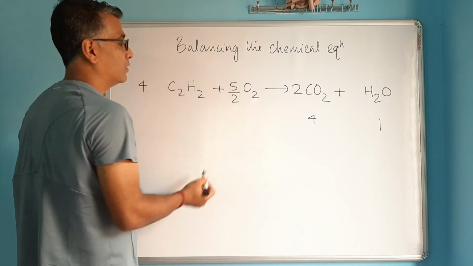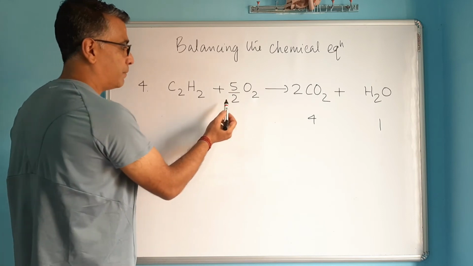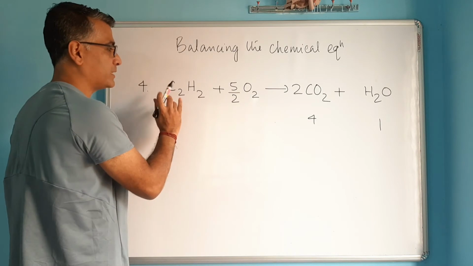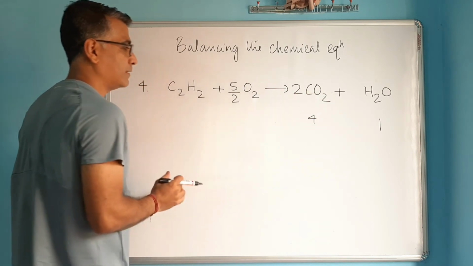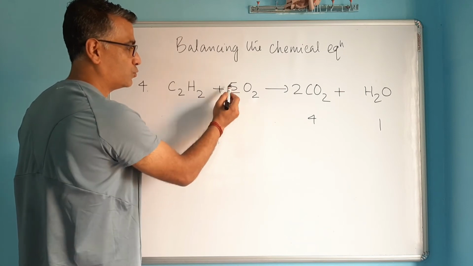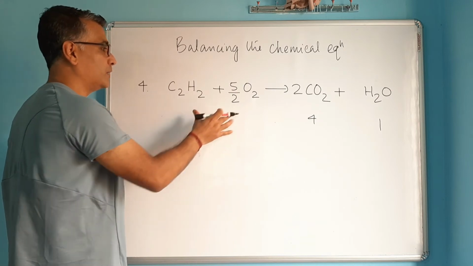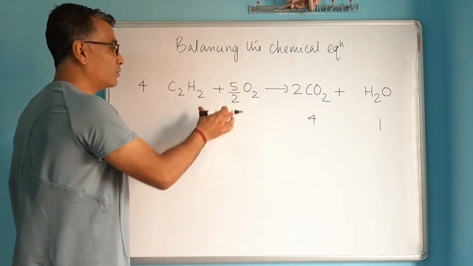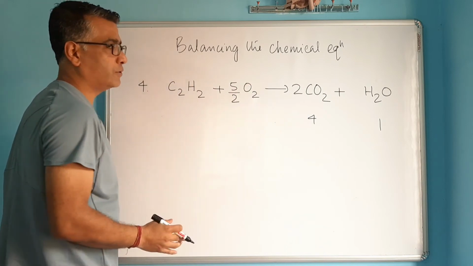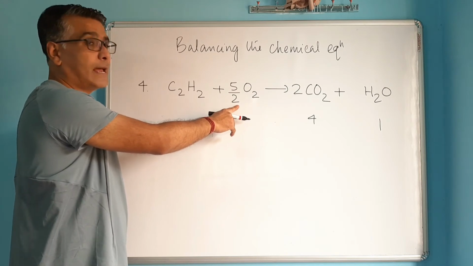This is a fraction. So you can turn this fractional coefficient into a whole number by removing this 2. How do you remove this 2? If you multiply this equation, both sides, left hand side and right hand side, by 2, then you can get rid of this 2, because when you multiply this with 2, 2 and 2 cancels. So what you're supposed to do is multiply both sides by 2, because you can't multiply only left hand side by 2. Whatever you do on left, you've got to do it on the right. So we are multiplying both sides by 2 just to remove this denominator here, just to remove this fraction.